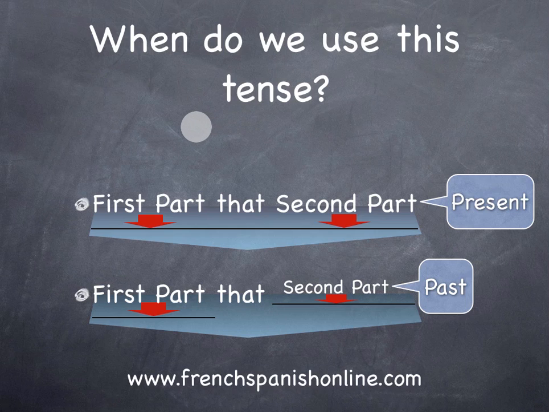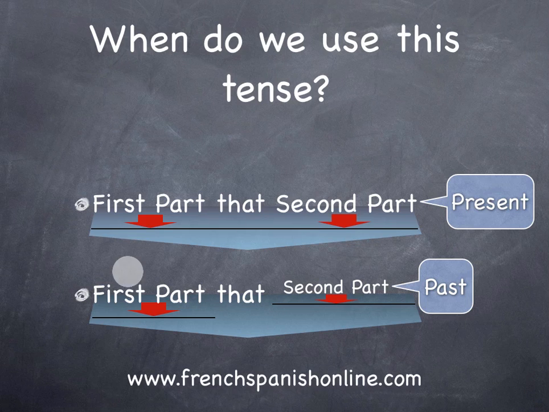We're going to explain that with this little drawing. When you have a sentence like that, the first part, the word that or que in French, and the second part of your sentence. So when the first part and the second part take place at the same time, either in the present or in the past, you need the present subjunctive to translate the second part.